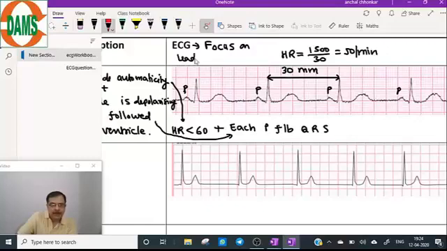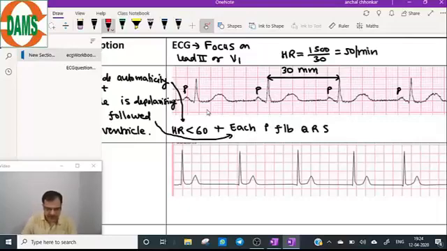Indeed, in a majority of the cases, the examiner gives you a single lead. But if 12 leads are given, just focus on lead 2 and V1.